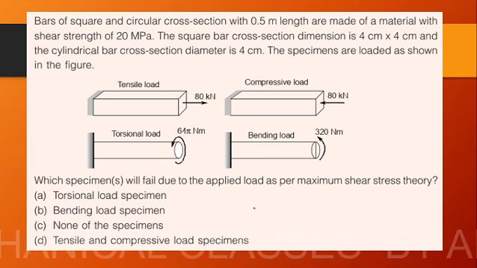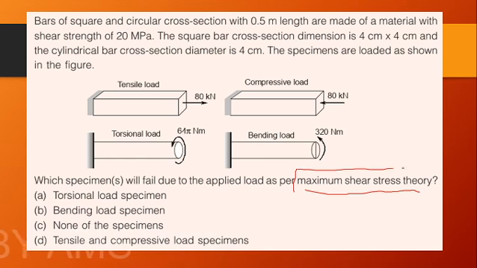The next question again is a MOS question in connection with the design of machine elements. The only thing we have to study from the design of machine elements is the maximum shear stress theory. Maximum shear stress theory means the beam will fail due to shear stress. For the first beam the load is 80 kilonewton, and the second beam is 80 kilonewton. Both are tensile and compressive loads. They are called the normal stresses.